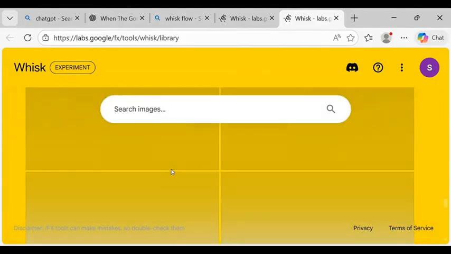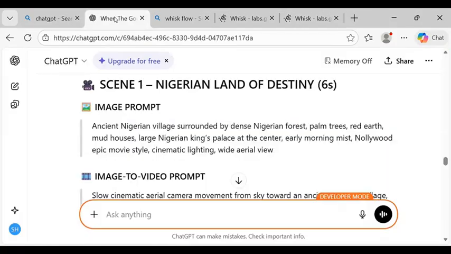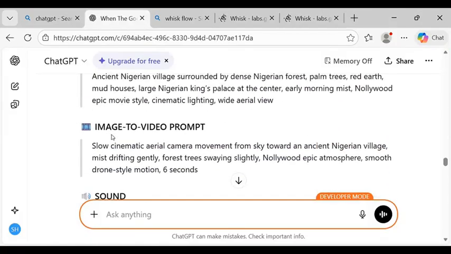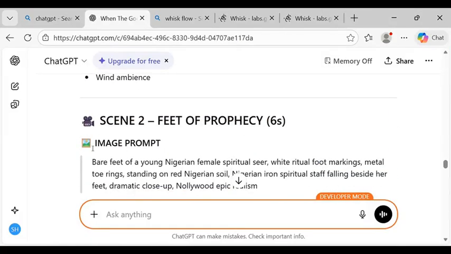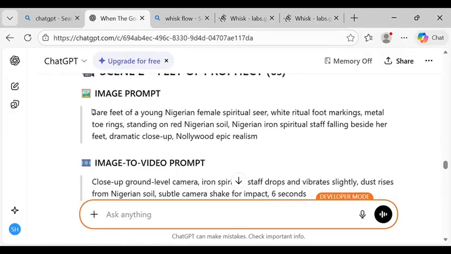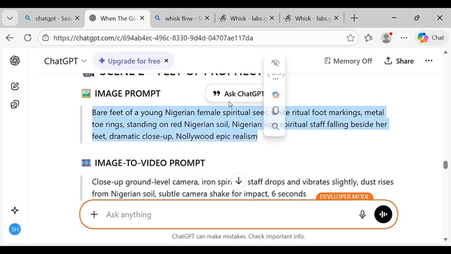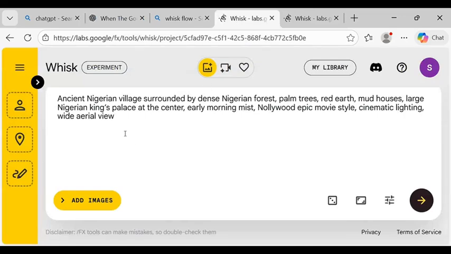All you just have to do is go back to ChatGPT again, and you copy your second image prompt. As you can see, the second image from this is the bare feet of a young Nigerian female spiritual seer with a ritual foot marking. So you can just copy it and generate it. So all you just have to do is be copying it one by one, and you bring it to this AI tool and you click on generate, and it's going to generate all the entire images for you.